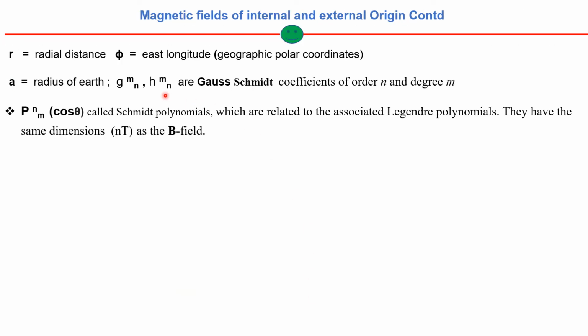Now, one by one I will be discussing the terms. G and H are called Gauss-Schmidt coefficients of degree n and order m, and P is called the Schmidt polynomial. You can remember that it is the same as the Legendre polynomial if this term is not there. With this term, it is written as the associated Legendre polynomial, and the coefficients have the same dimension as the magnetic field.